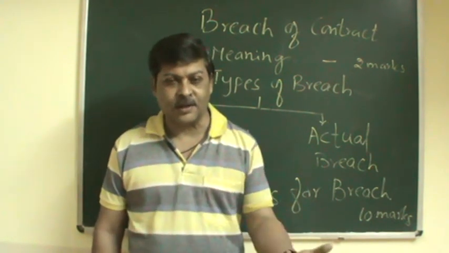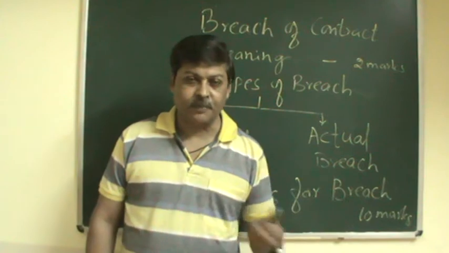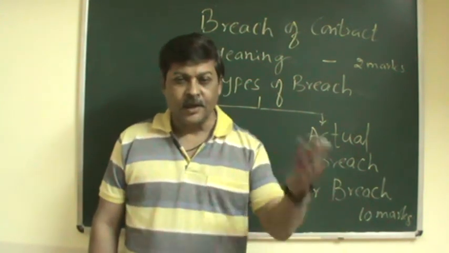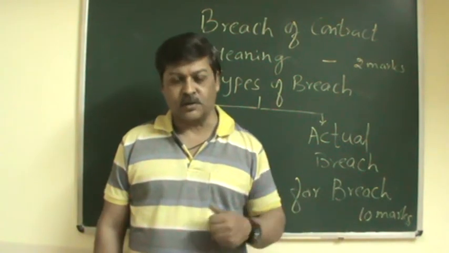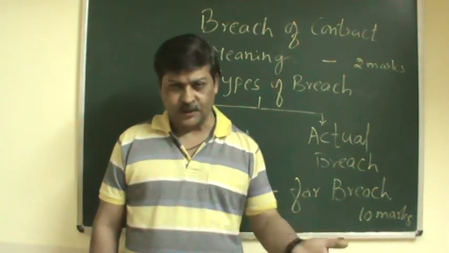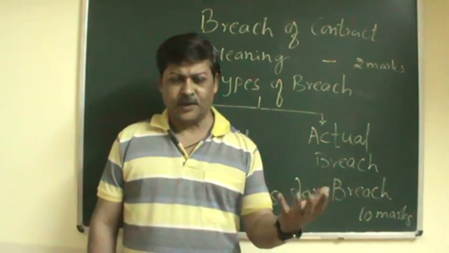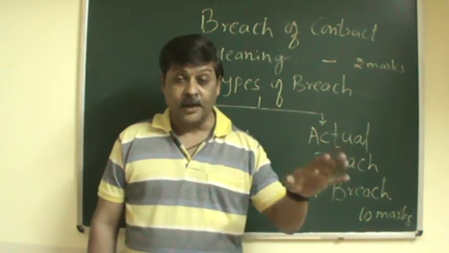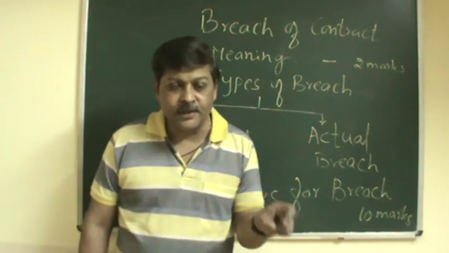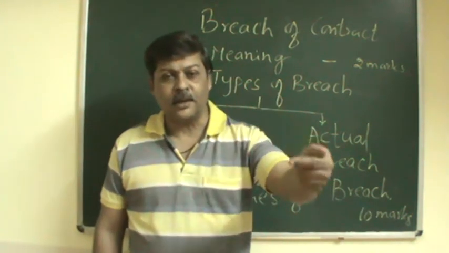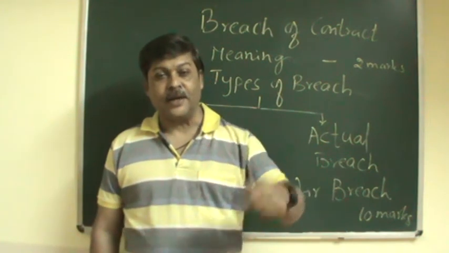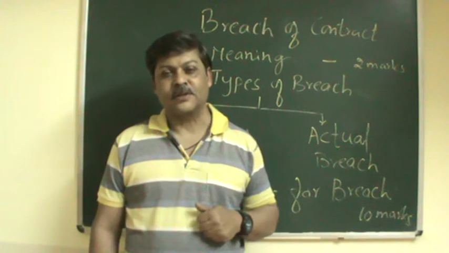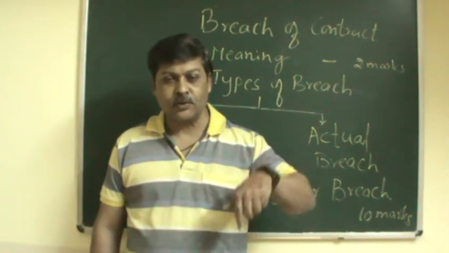He has broken the terms and conditions. He has not kept his promise. He has violated the rules of the contract, the terms of the contract. You can use any of these terminologies. So A has committed the breach. A is the defaulter, and the other party B is the aggrieved party, and he has the right to claim the remedies.